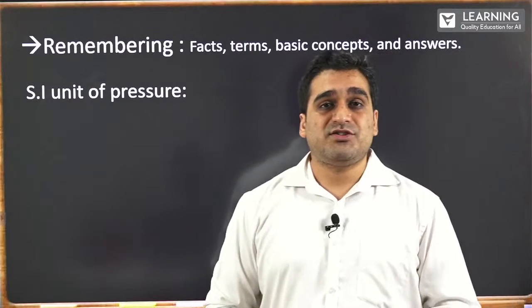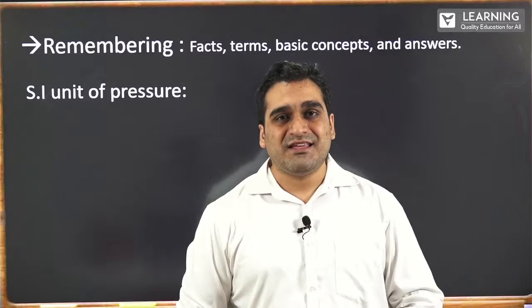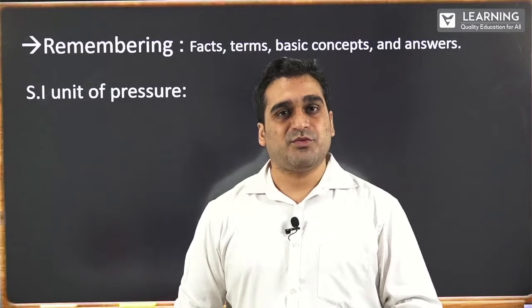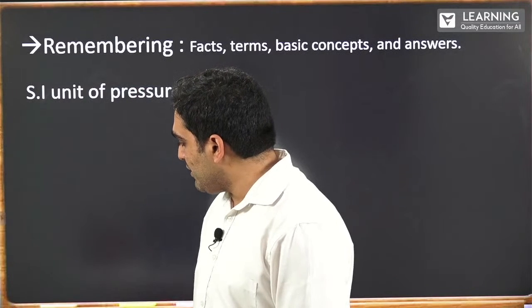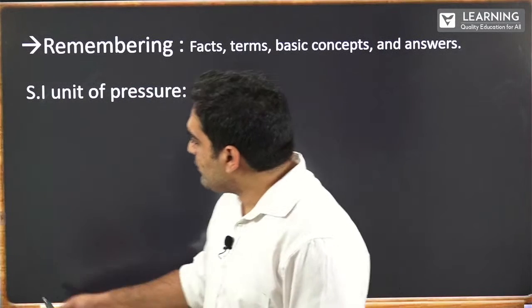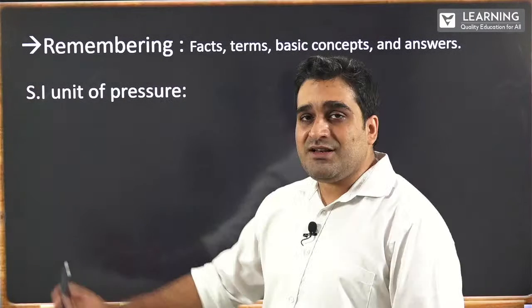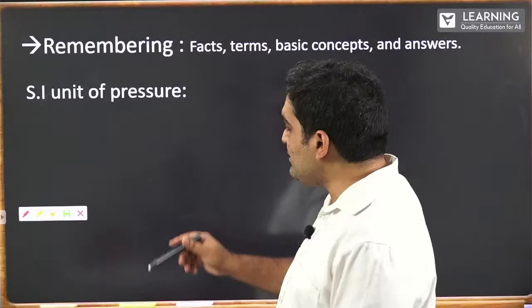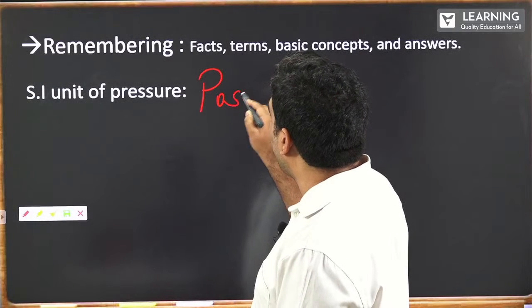So what you must do here in order to answer such a question, you recollect the things that you had learned. Which means you need to remember. So this requires a remembering skill. Right. So the answer to this question, the SI unit of pressure is, that's right, you guessed it right, Pascal.